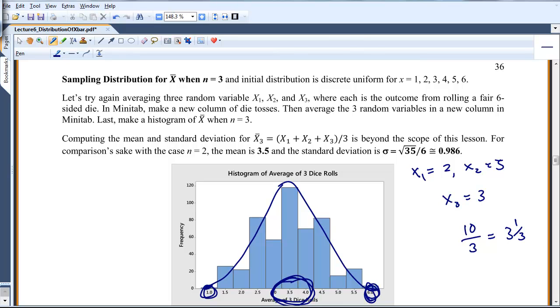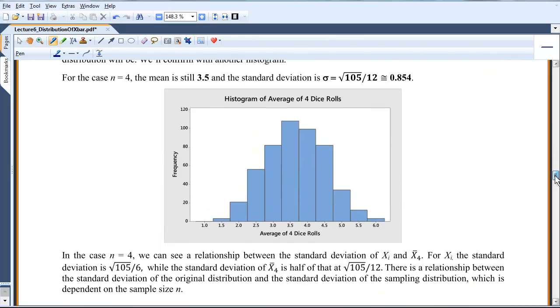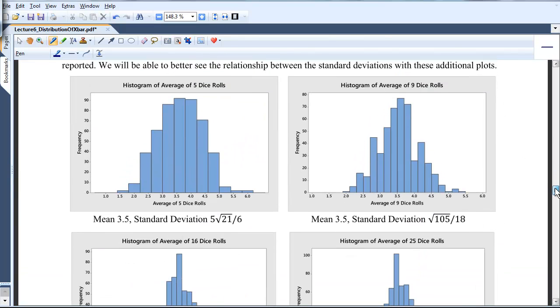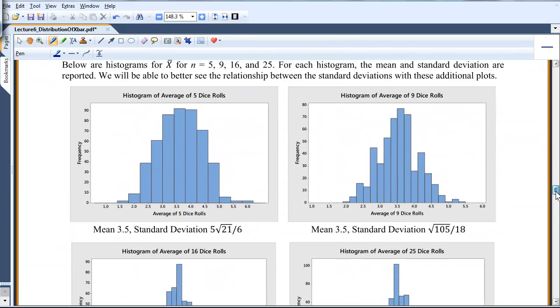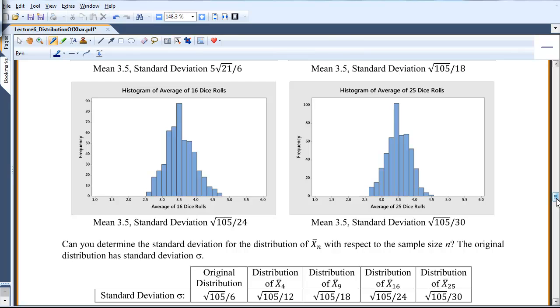So I did this for multiple n's. There's n equals 3, n equals 4, a little bit tighter, and now you're seeing 1 and 6 less likely, and the distribution is pulling in toward the center. Here is x, there's 5 of them for n equals 5. Here is n equals 9, notice much tighter. And eventually I went ahead and did up to 25.